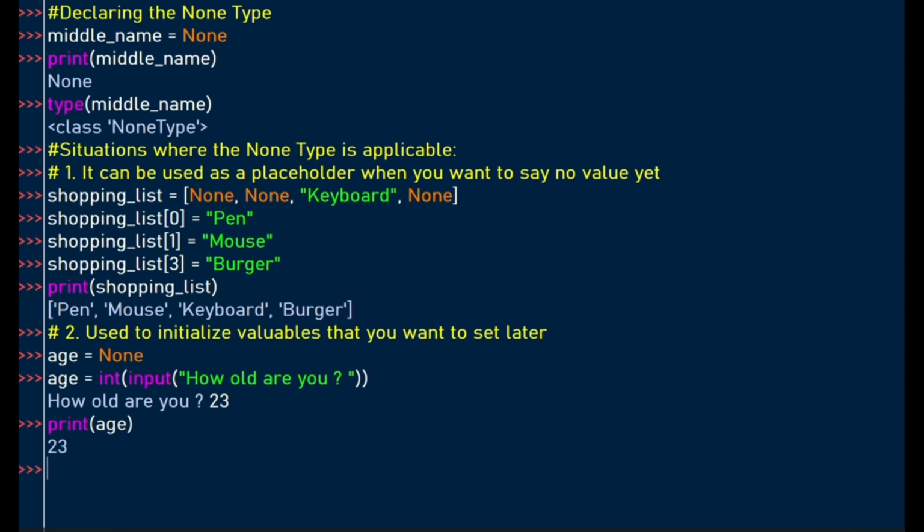So this is another situation where you can use none to just initialize a variable, and then later on you set the value.